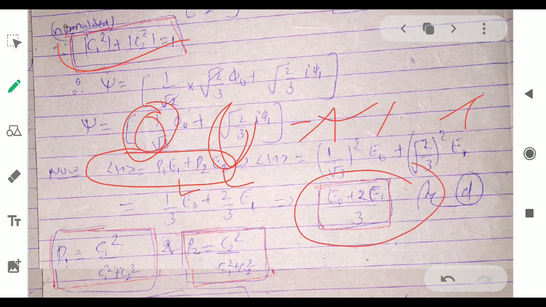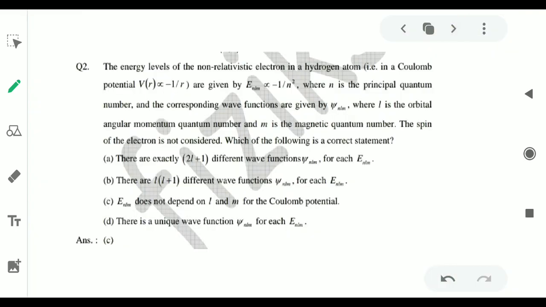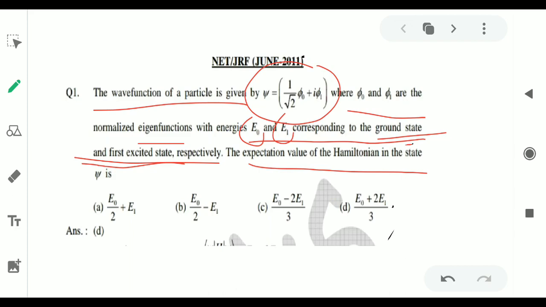When we put the values of P1 and P2 and solve, we will find the expectation value of the function. Or we can also find the probability by these formulas: C1 square upon C1 square plus C2 square, where C1 is 1 upon root 3 and C2 is root 2 upon root 3. This comes after normalizing the wave function. So our answer will be D.